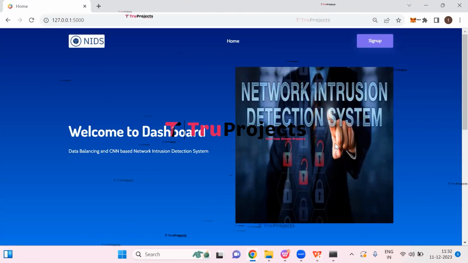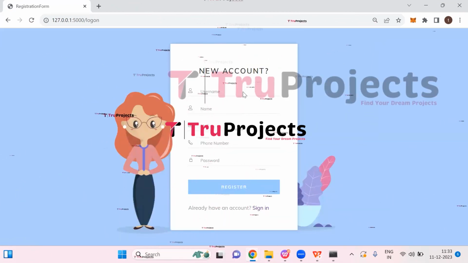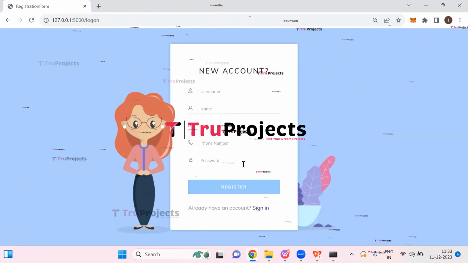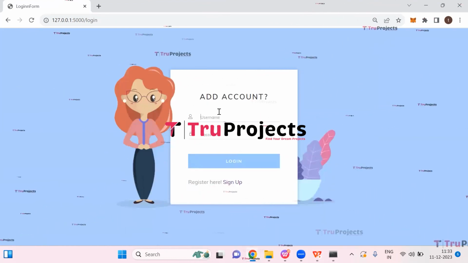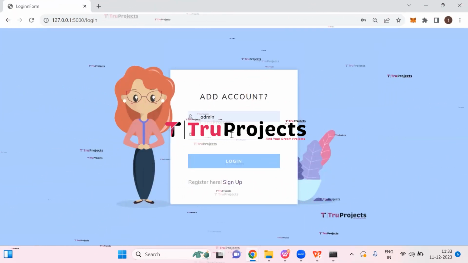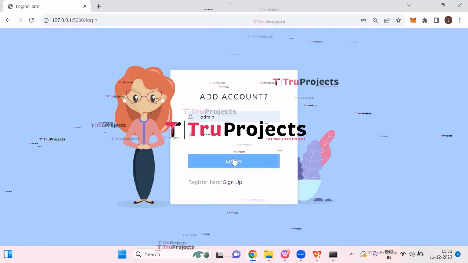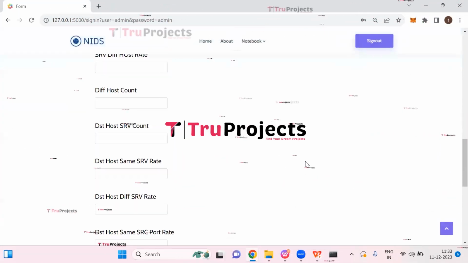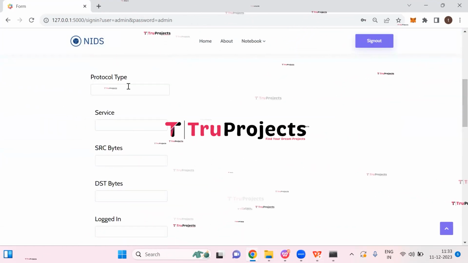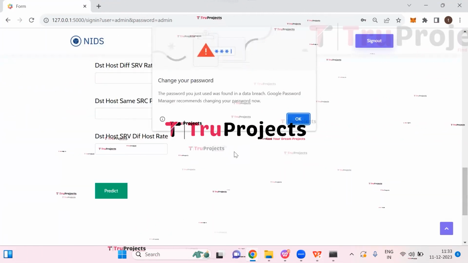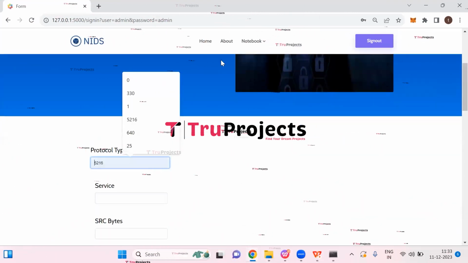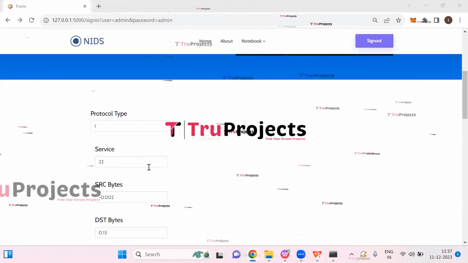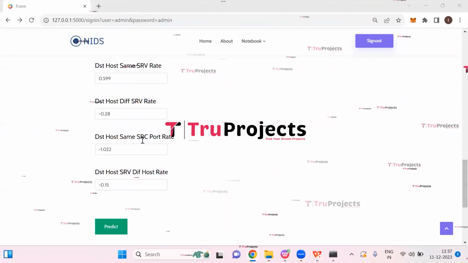If we are a new user, we need to register first. So click on the sign up button here. Here we need to enter all these details to register. But I have already registered. So click on sign in. Here we need to enter the username and the password which we have created, and then click on login. We have logged in successfully. Here we need to enter all these parameters to predict whether an attack is detected or not. So I'm entering the parameters now. So here we have entered all the parameters.